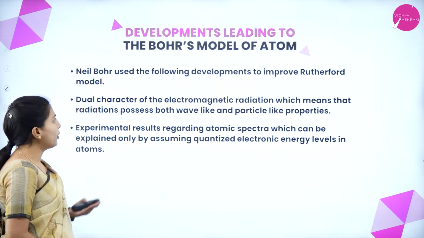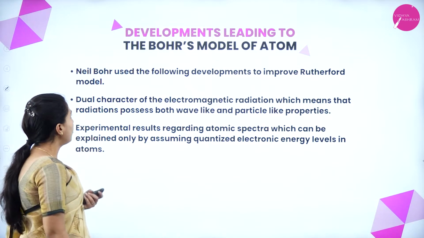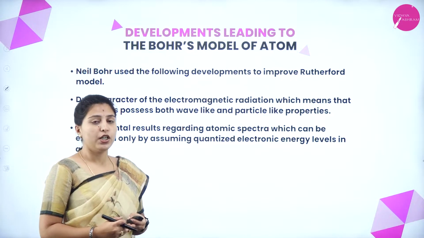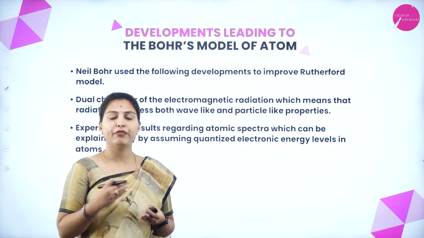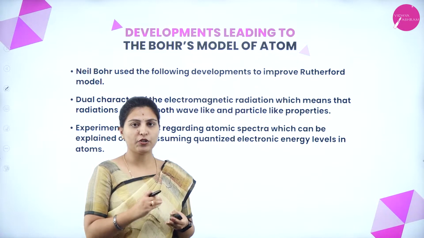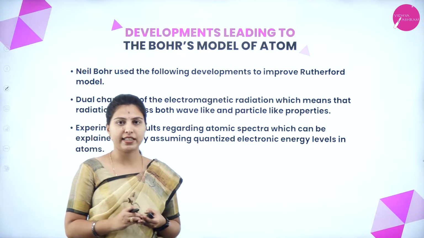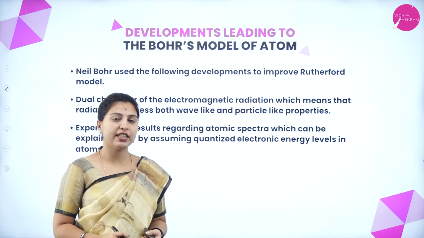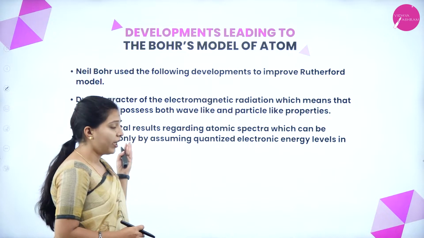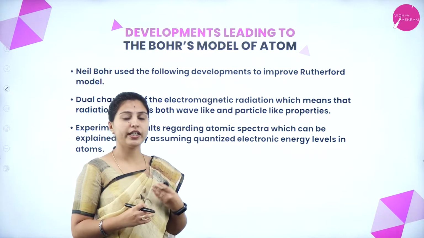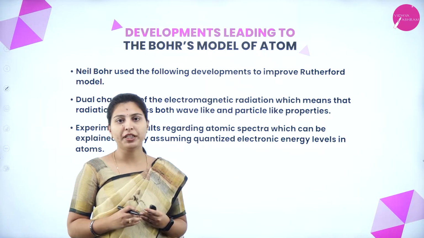Niels Bohr used the following developments to improve the Rutherford atomic model. The Rutherford atomic model failed due to some circumstances about stability and the charged radiation due to the accelerated electrons. Those things we have seen in our last class. Today we are looking at how Niels Bohr improved upon the Rutherford atomic model.